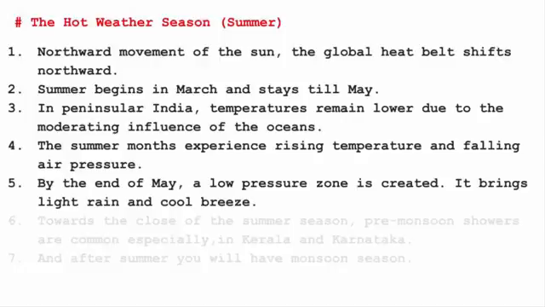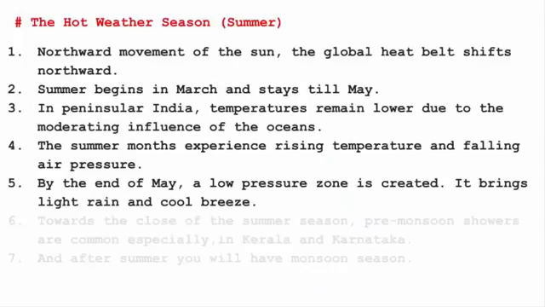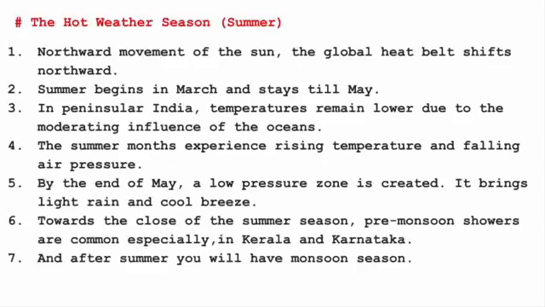And then by the end of May, when summer comes to an end, this low pressure zone which is created in the land mass attracts the wind coming from the high pressure zone, that is from the sea. And when the wind particles move from the sea towards the land mass, they carry small water particles which burst and cause showers. And what comes after the summer season? We have the monsoon season. The monsoon wind that comes from the southwestern region, that is from the Arabian Sea, brings rain to our country.